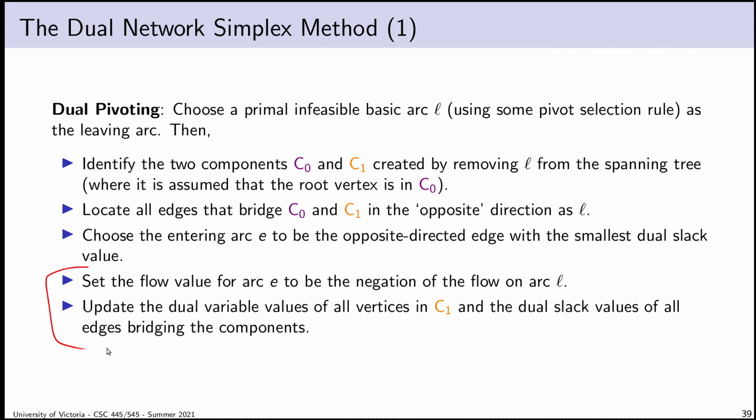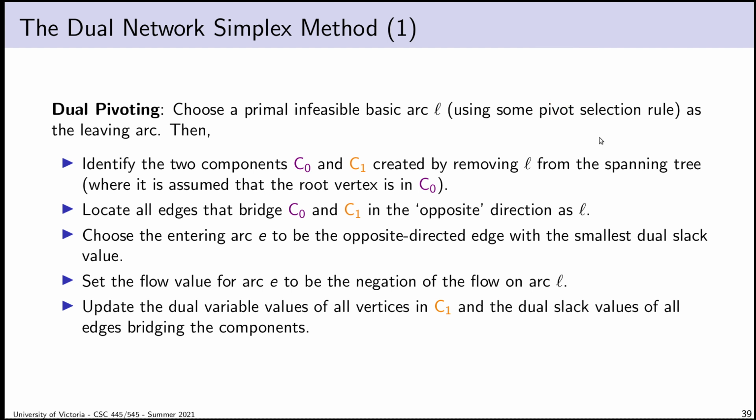Here is the actual pivot itself. If my leaving arc, which we know to be primal infeasible, carried -3 units of flow, then my entering arc has to carry the same amount of flow because balance has to be maintained. My entering arc, though, points in the opposite direction, so it carries +3 units of flow. So what I'm really saying here, I know this word negation seems a bit weird. The real reason for that is because L and E point in opposite directions. When I negate -3, I end up with the primal feasible value, +3.